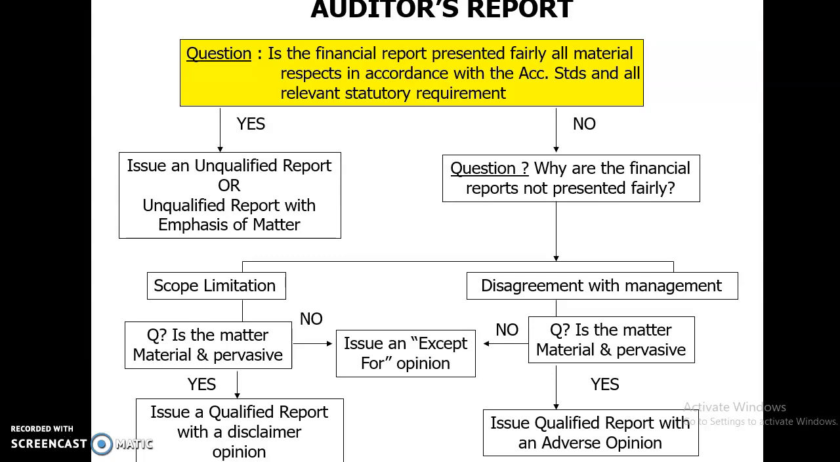How do we decide whether we are going to issue an unqualified report or a modified report? It very much depends on how we perform our audit and how we feel about the whole financial statement being presented to us.